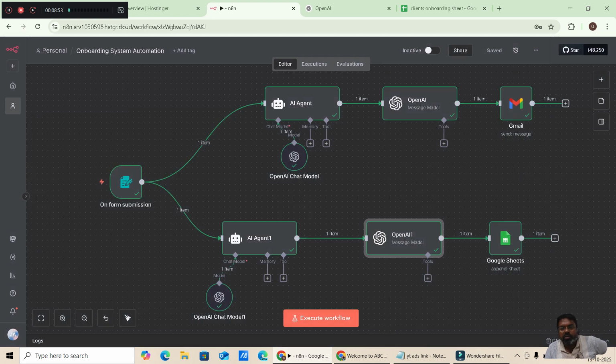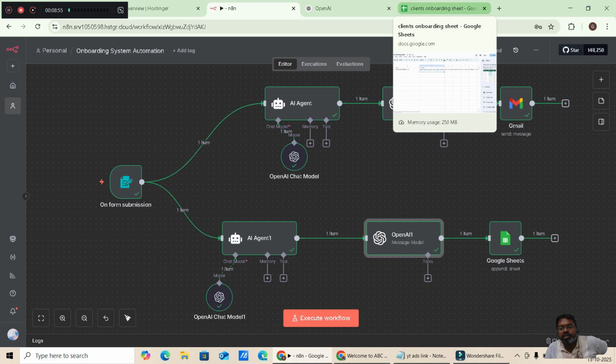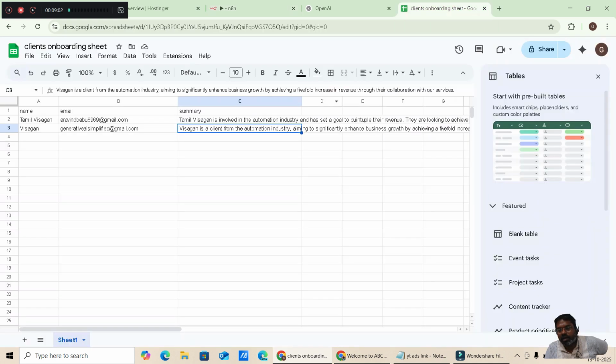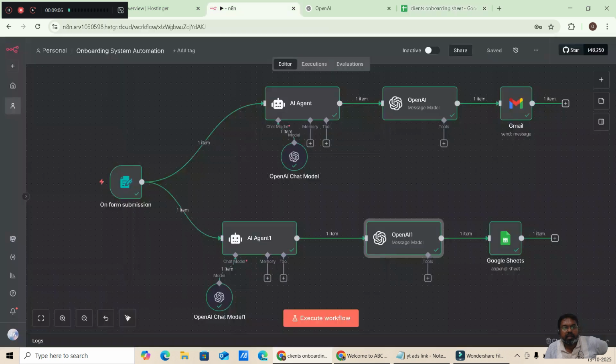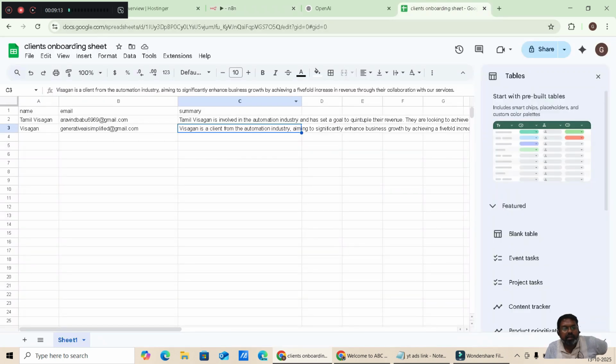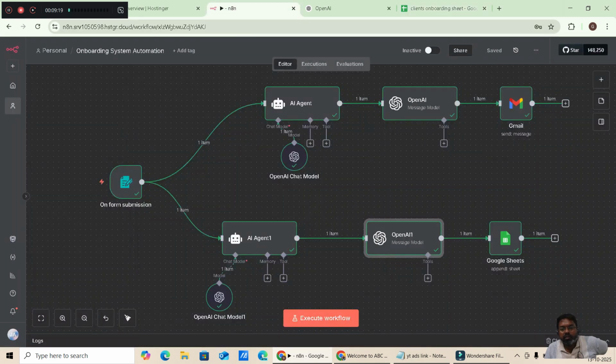After this, just create a Google Sheet with the Gmail ID you have created, and connect the Google Sheet with the client ID. So this is done, and now we have submitted a form called Visagan, and in Google Sheets it has already been created. And if you check the email ID also, the mail would have been sent.